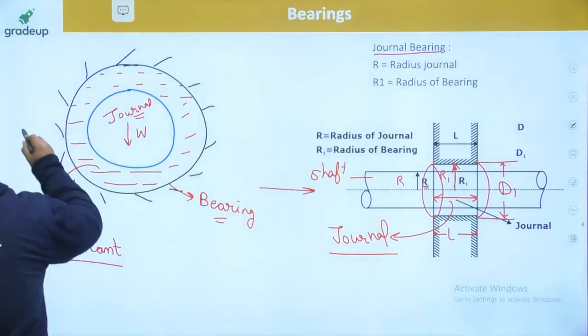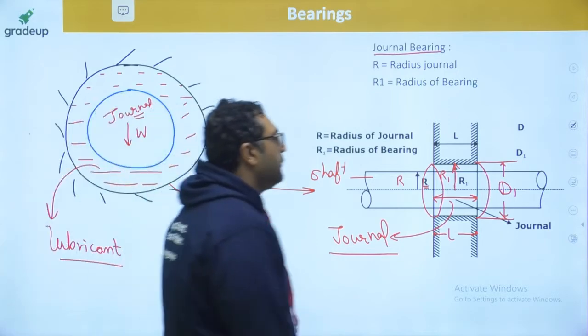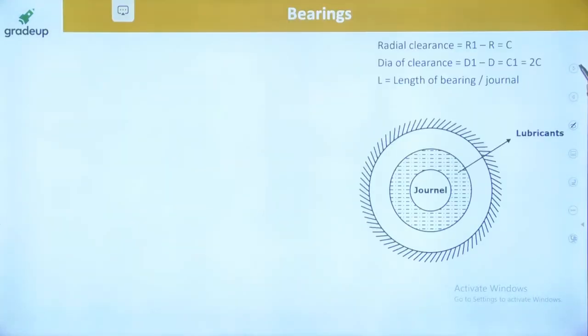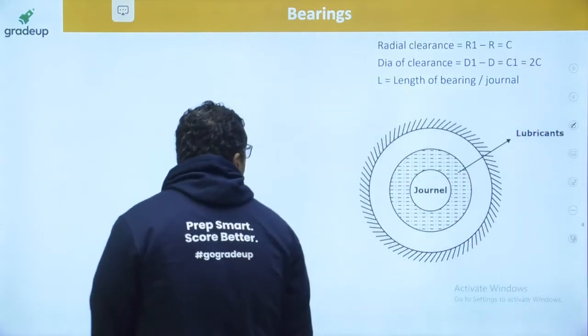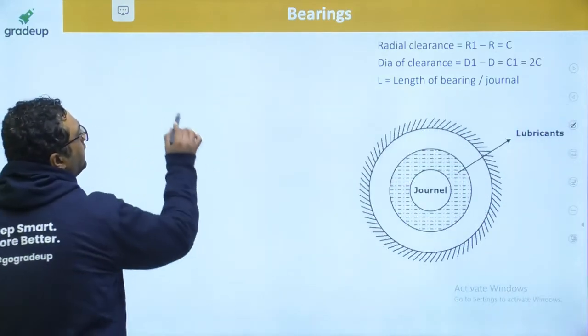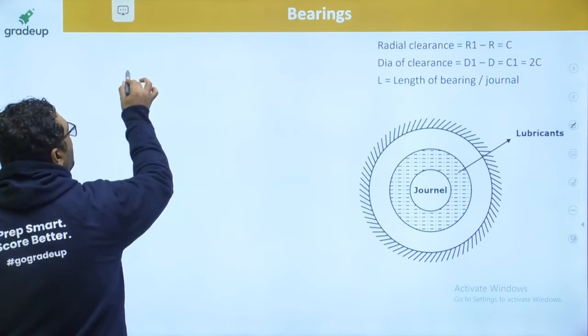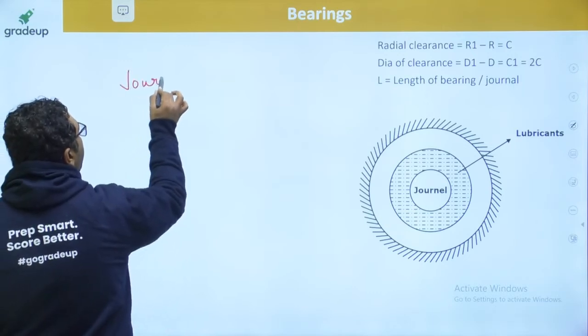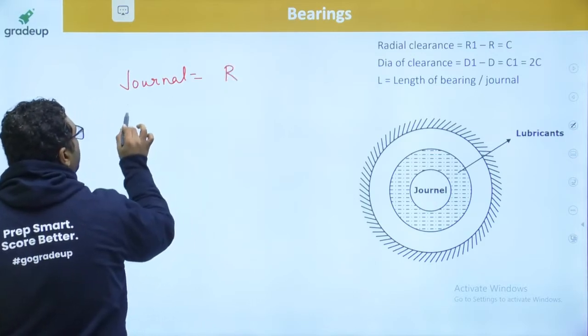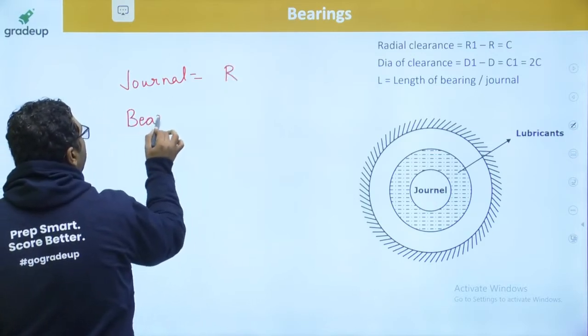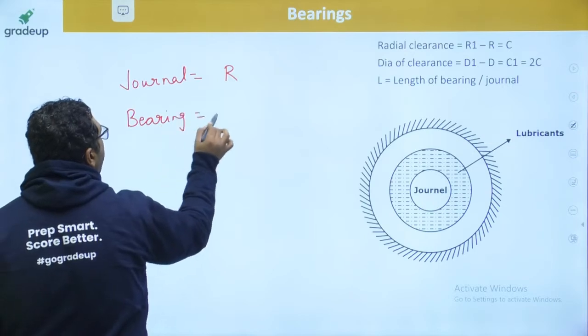Now let us move further, guys. Now we are going to discuss this. The journal or shaft radius is R. For the bearing, we assume the radius to be R1.